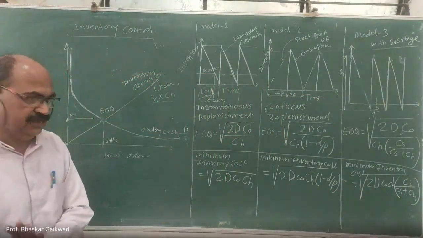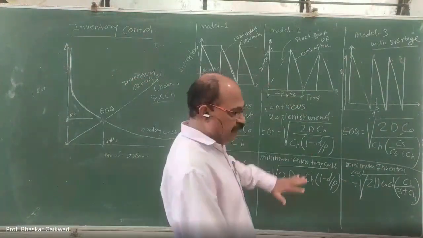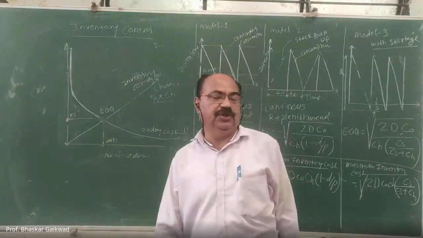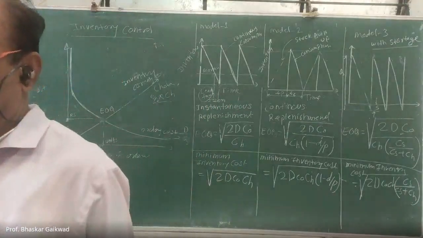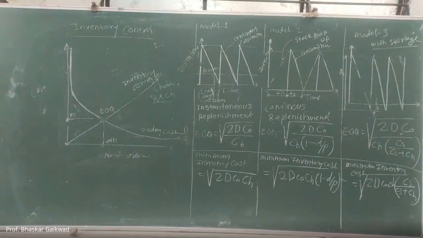Otherwise, both are fixed. So on this basis, questions will be there. Okay, what is the economic order quantity? What is the minimum inventory cost? Like this way.